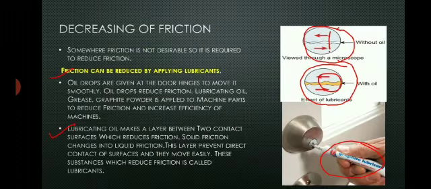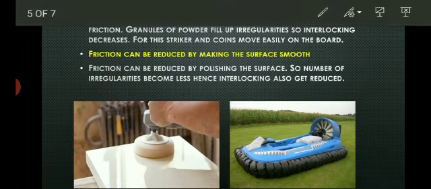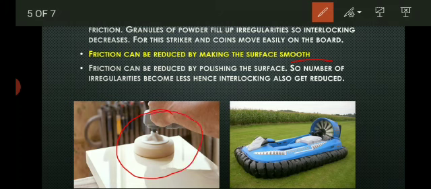Another way to decrease friction is by making the surface smooth. We can make the surface smooth by polishing it. So the number of irregularities becomes less, hence interlocking also gets reduced. Here you can see a polishing machine used to polish the surface. As a result, the surface becomes smooth and irregularities also get reduced.